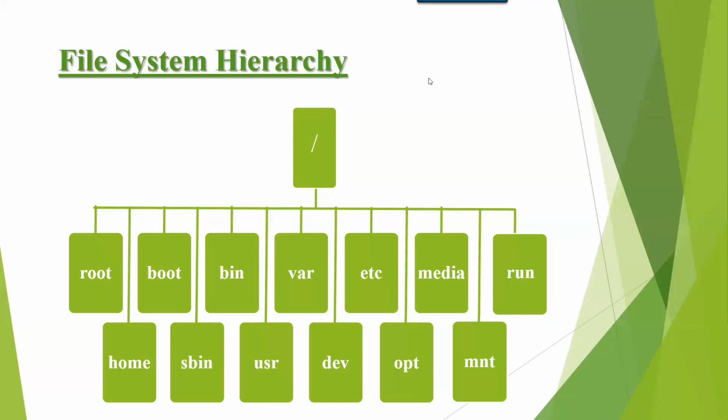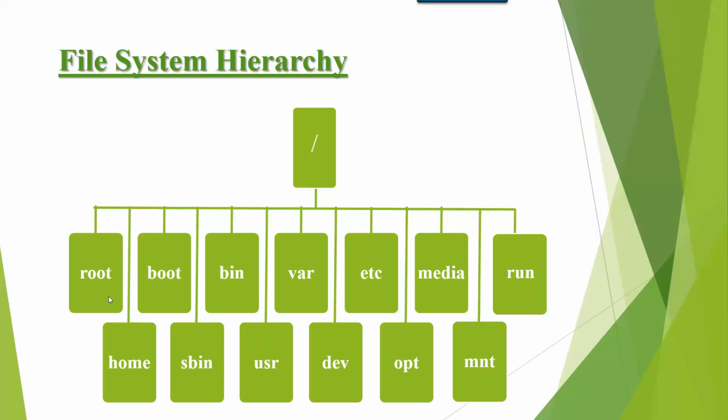And all these directories we will use in further sessions. I'm just explaining now which directory is used for which purpose. In further sessions, we will use these directories regularly. How we have C drive, D drive, E drive in Windows, same like this we use these directories in Linux. I'm just giving the introduction to these directories, which directory is used for which purpose. So the first one is forward slash. It is a parent directory or top level directory in Linux. It contains subdirectories and it is similar to C in Windows.